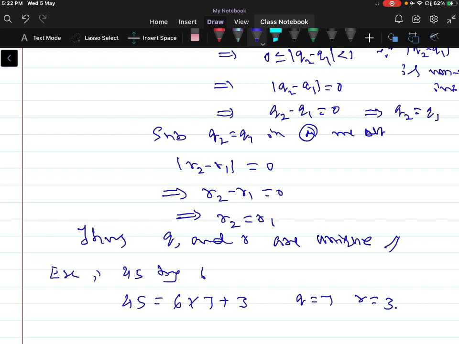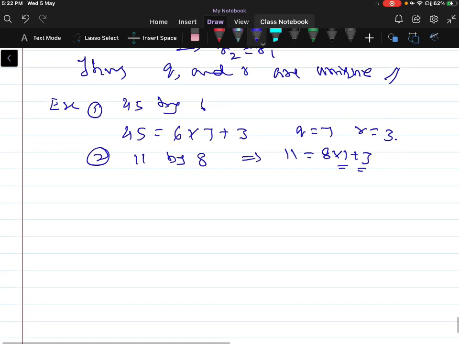Let us take the second example, division of 11 by 8. This can be written as 11 is equal to 8 into 1 plus 3, where Q is equal to 1 and R is equal to 3.